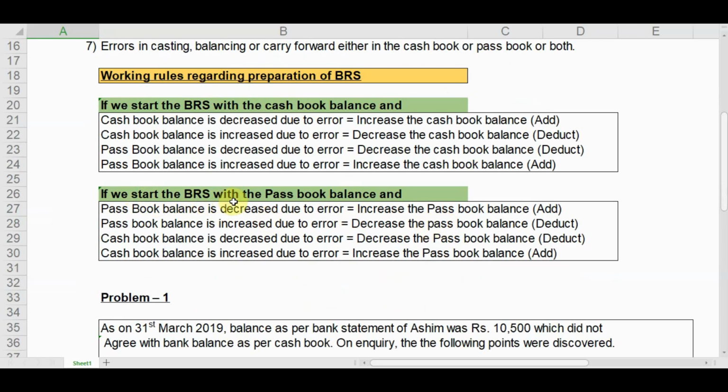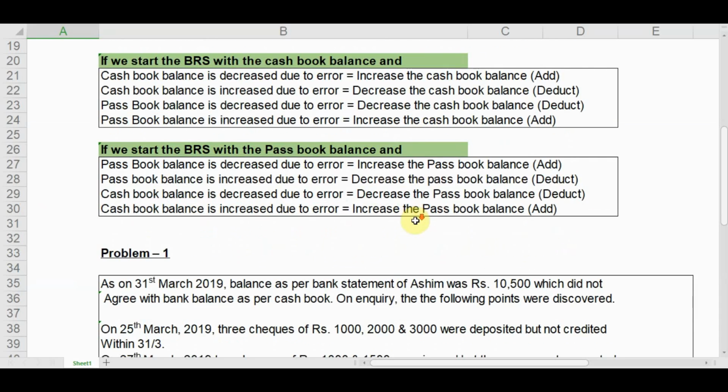Now, if we start the BRS with the passbook balance and passbook balance is decreased due to error, what do we do? We increase the passbook balance, that is, add. If passbook balance is increased due to error, what do we do? We decrease the passbook balance, that is, deduct. If we start the BRS with the passbook balance and cash book balance is decreased due to error, we decrease the passbook balance, that is, deduct. If we start the BRS with the passbook balance and cash book balance is increased due to error, what do we do? We increase the passbook balance. So these are the working rules of preparing BRS.